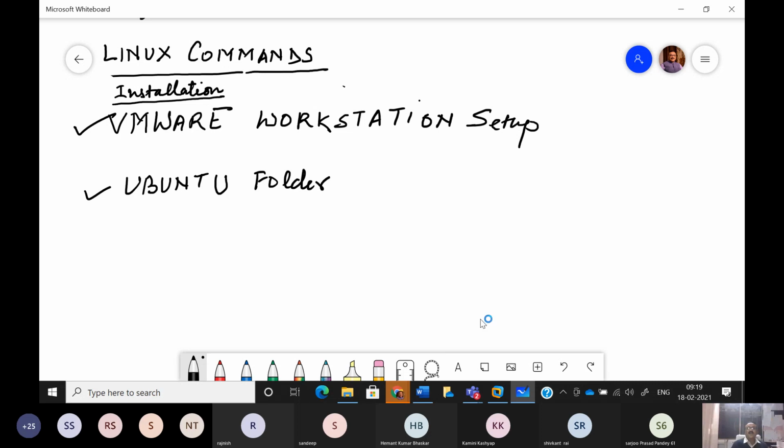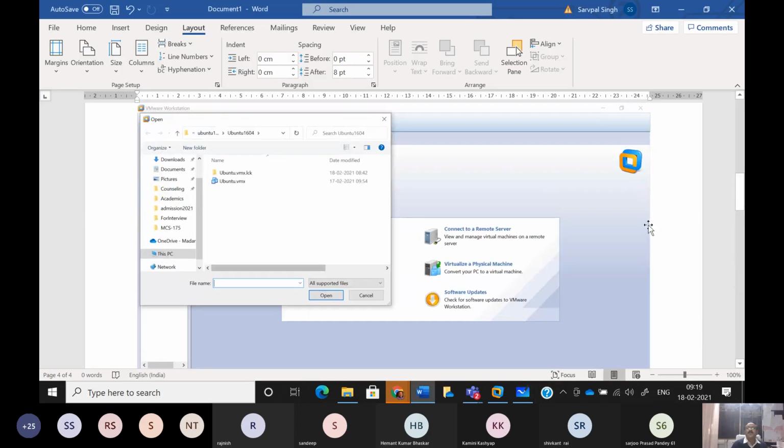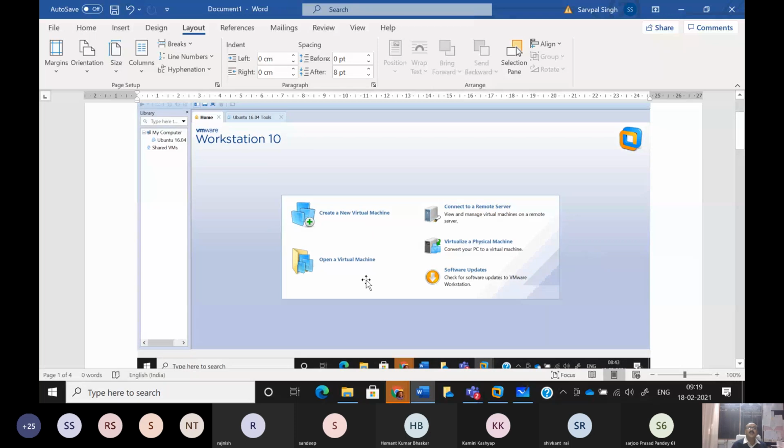And when it is started, as I showed you, it will give you this kind of screen, and then you can select the open a virtual machine option, and from there you move to the decompressed folder of Ubuntu that you have also copied on your laptop and decompressed. And then finally you specify the ubuntu.vmx file, and once it is specified, the Ubuntu machine will be started. Now this you need to do only once. You don't need to repeat it again and again.